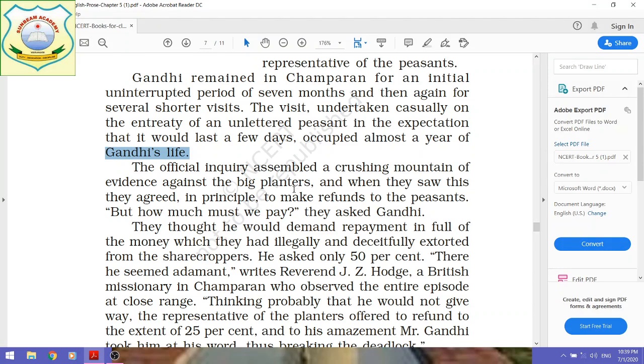This was the secret of his huge popularity among the masses: he did not take anything lightly. Even big leaders might not have given importance to such a request, but Gandhiji gave so much importance to an uneducated peasant.